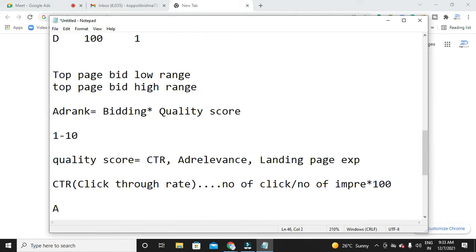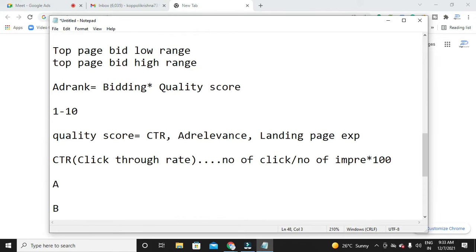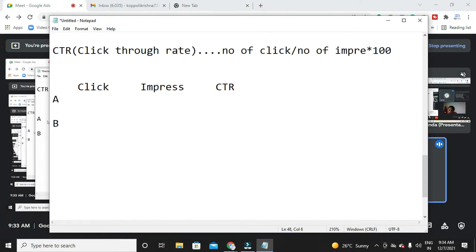Now let's say there are two competitors, A and B. Assume that A got 100 clicks on 100 impressions, and B got only 10 clicks out of 100 impressions. So A got 100 clicks out of 100 impressions. That means however many times the ad appeared, that many times advertiser A got clicks.